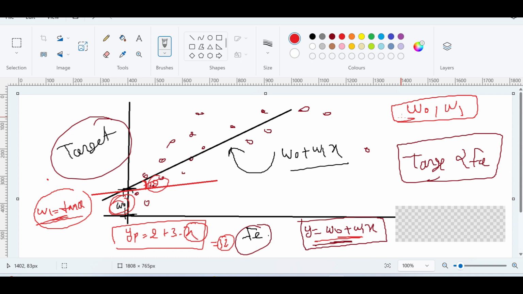So I generally take an assumption that I'm just taking any simple line and try to find out what will be this W naught and W1. So this will be the exact line, right? I just make this assumption that my equation is this. So I have to find this W naught and W1, so we have to do some mathematical process and try to find this W naught, W1. This is now our aim. If you are able to find these values W naught, W1, then you are able to predict, right?